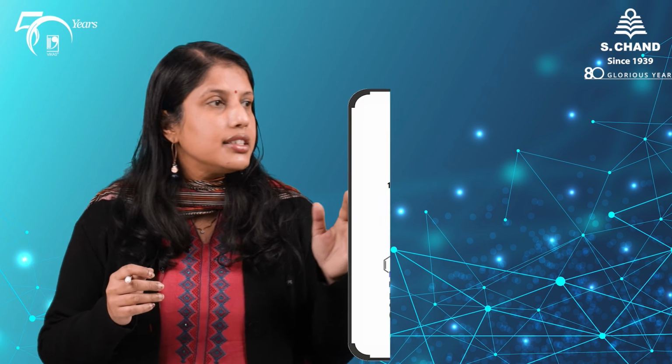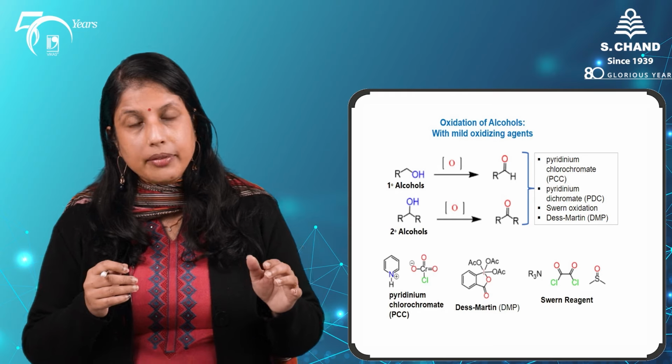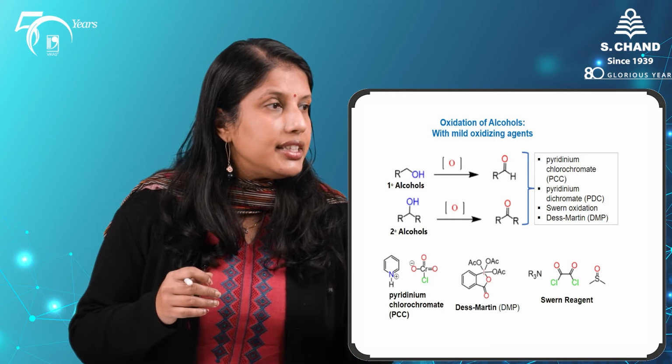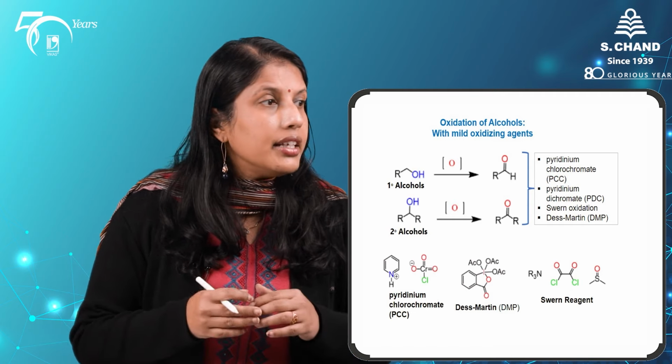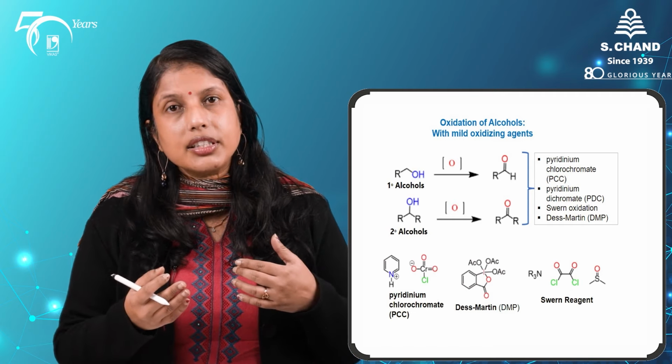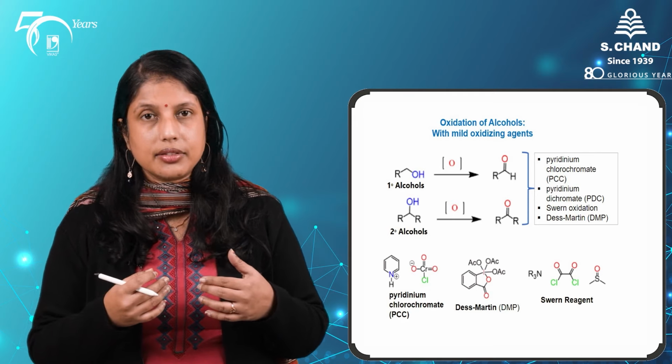So, what type of reagents can we use? Here we can use reagents such as PCC, pyridinium chlorochromate. We can use PDC, pyridinium dichromate, and we can use the Swern oxidation or the Dess-Martin oxidation conditions.